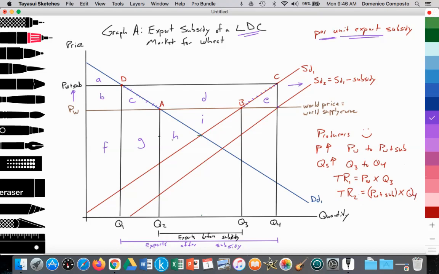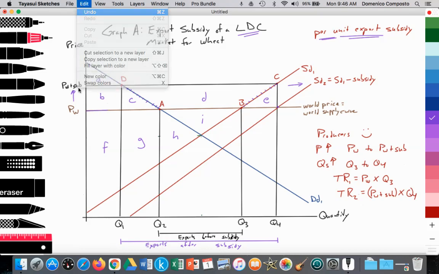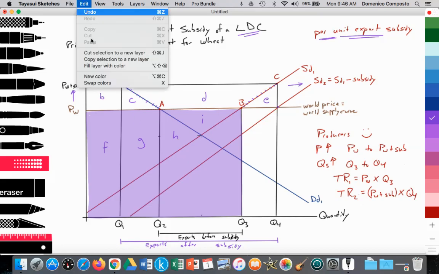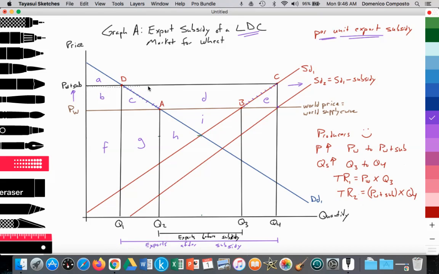So we can illustrate that so we can visually see. So total revenue was originally the price of PW multiplied by Q3. This was the amount of output before the export subsidy. So this is the level of total revenue generated by firms in the industry. And then we see that it increases as a result of a higher price and as a result of more output at Q4. So this is now total revenue thanks to the export subsidy. So clearly, producers very, very happy with this.